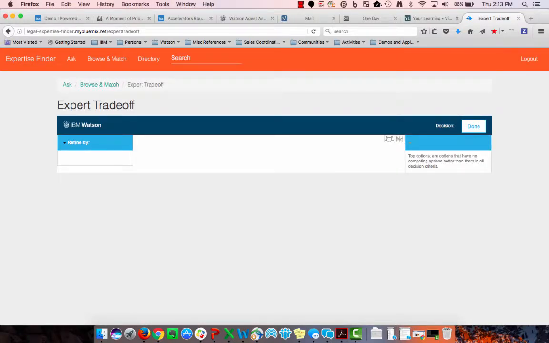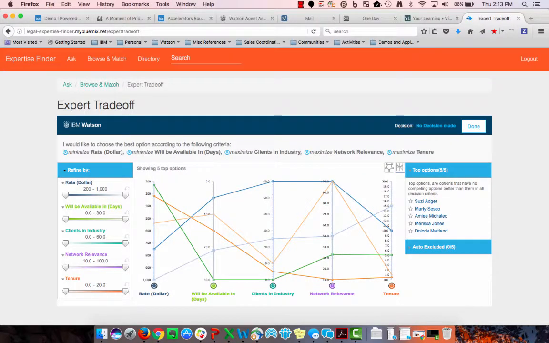of Tradeoff Analytics. And what this does is it gives us a visual representation of all the different variables that we're interested in to be able to best select the partner or associate that would be great for this project that I need. So we have this project coming up pretty quickly, so I want someone who's going to be available a little bit more quickly.